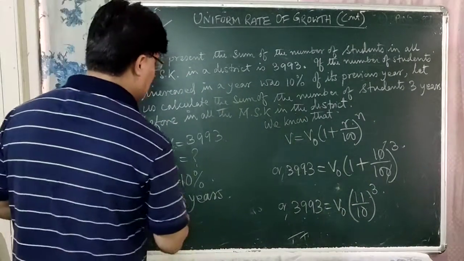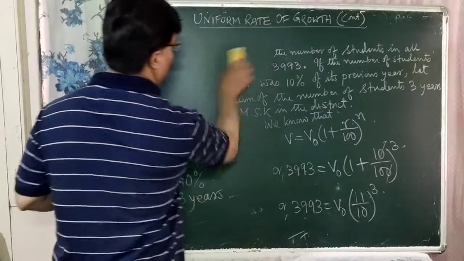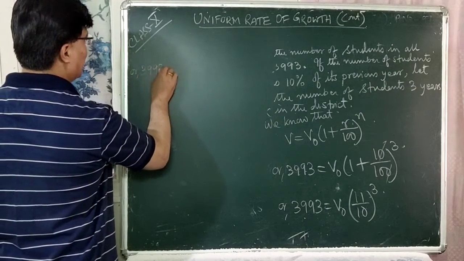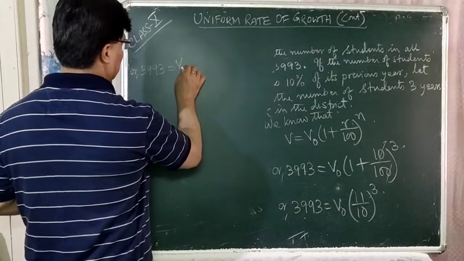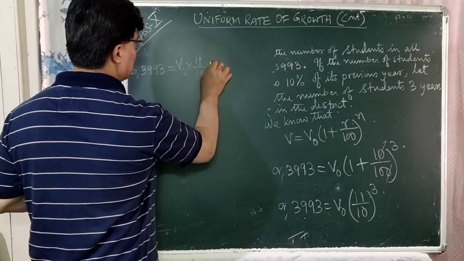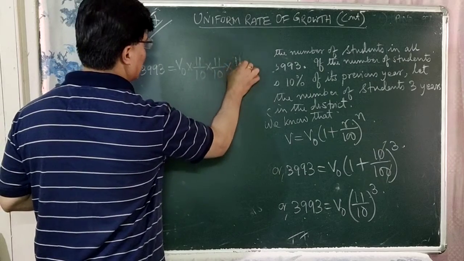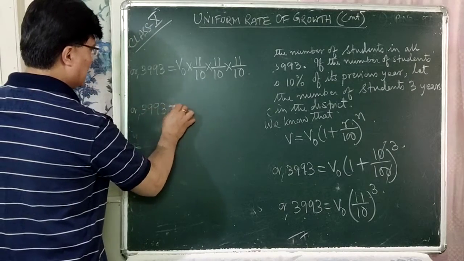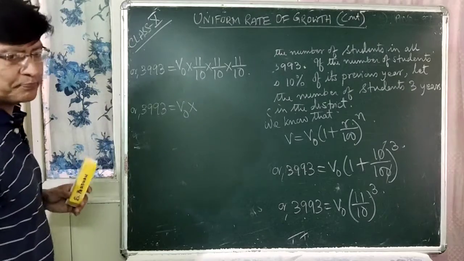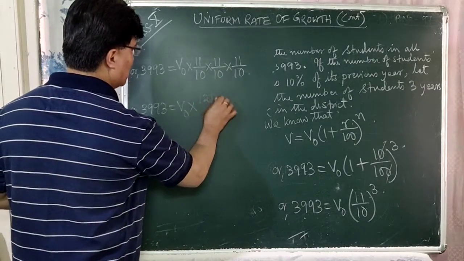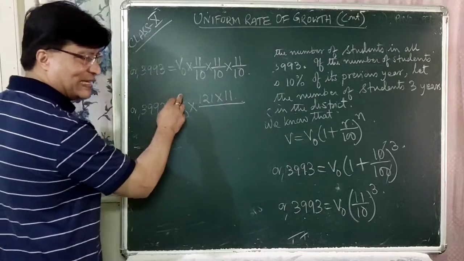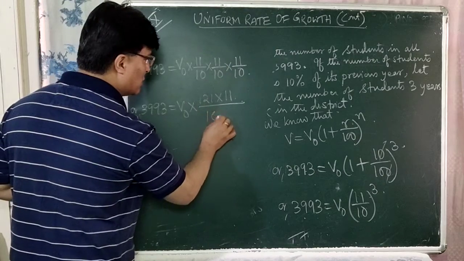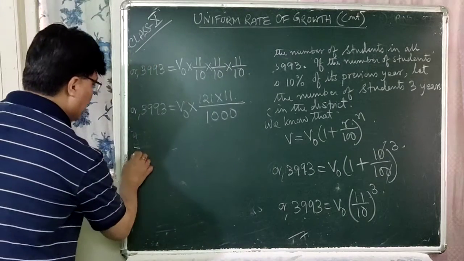Okay? Now let us simplify it. 3993 is equal to V0 into 11 by 10 into 11 by 10 into 11 by 10, right? Or 3993 is equal to V0 into, let us multiply them. 11 11s are 121 into 11 divided by 10 into 10 into 10. What is it? 1 ones are 1, 1 ones are 1. Then 3 zeros are there. You have to write down 3 zeros after 1, right?